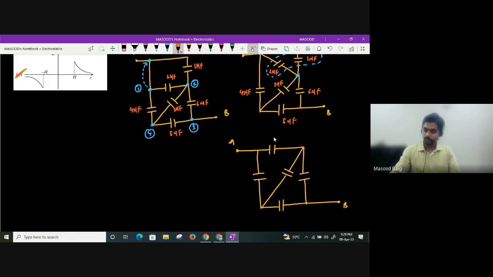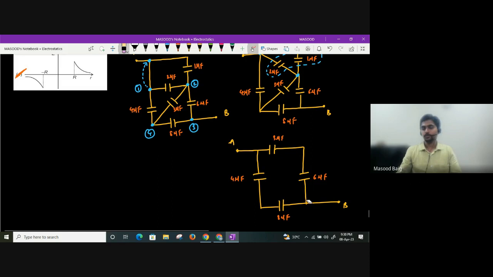So over here, this is 3 microfarad now. This is 4 microfarad. This is 6 microfarad. This is also how much, beta? 8 microfarad. And this is 3 microfarad. So now you see, is there a Wheatstone bridge? You can see 3 by 4, this ratio also will be 3 by 4. So what we can do, we can simply remove this capacitor.